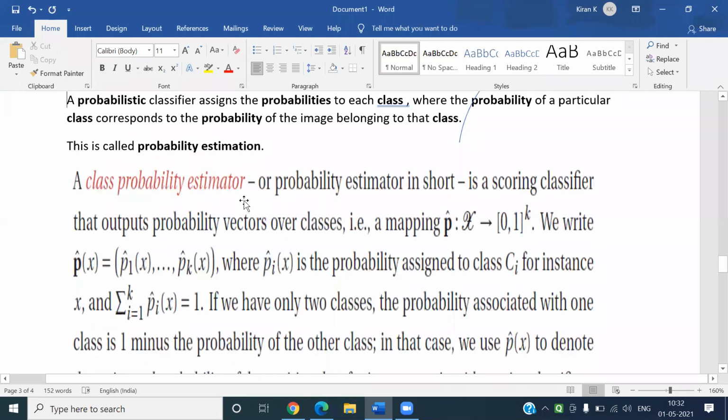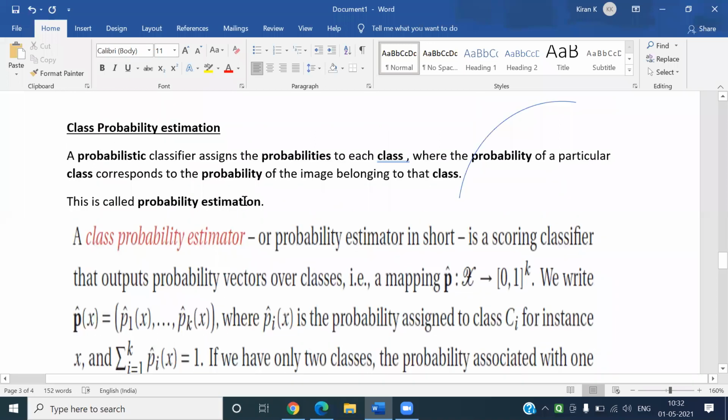Class probability estimation. What do you mean by class probability estimation? A probability classifier assigns probabilities to each class. Every class is assigned a probability, where the probability of a particular class corresponds to the probability of the image belonging to that class. This is called probability estimate.